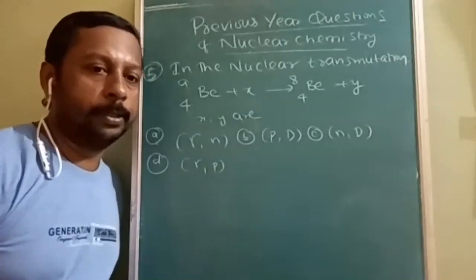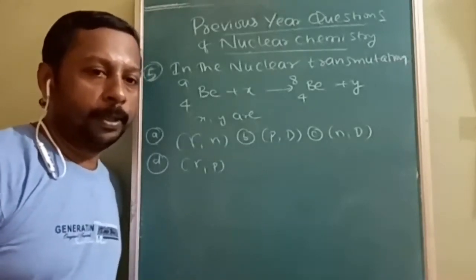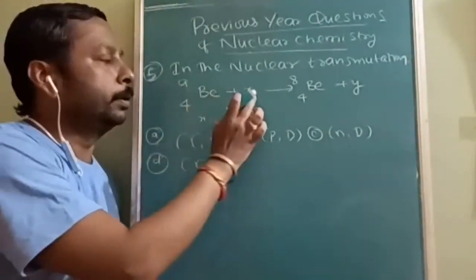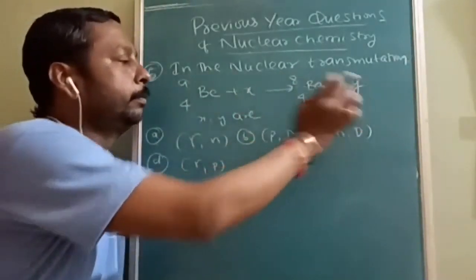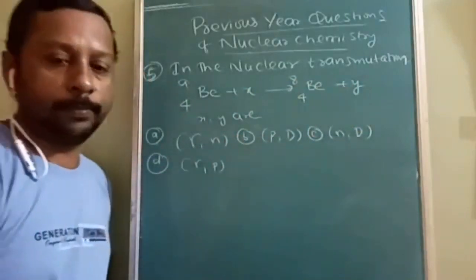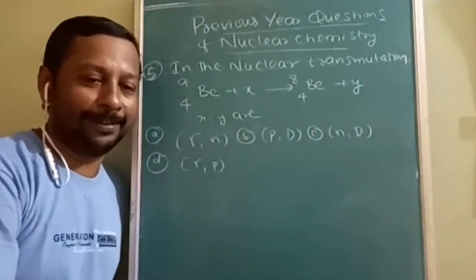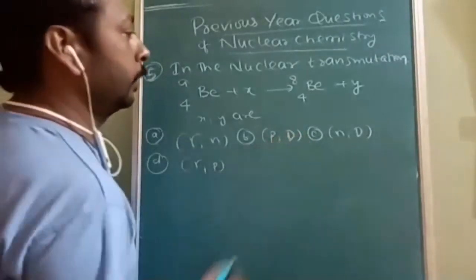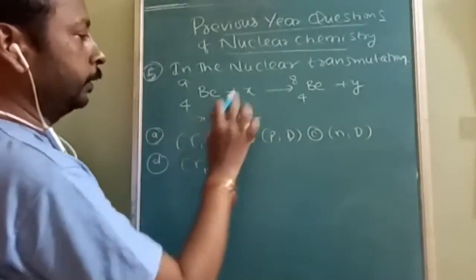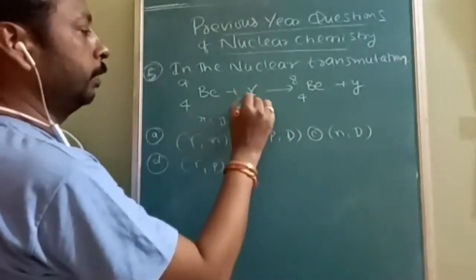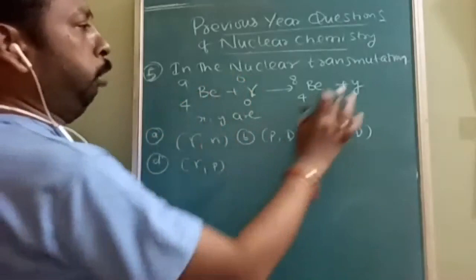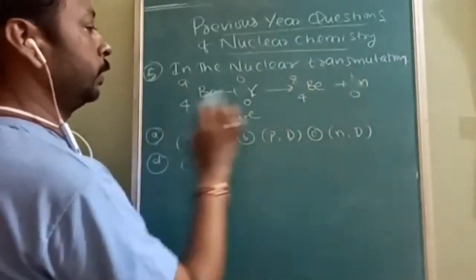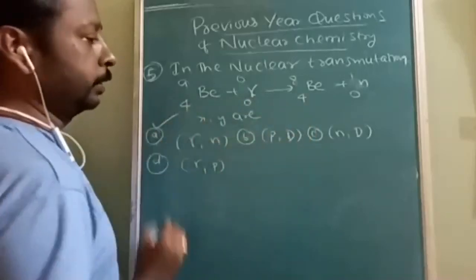Okay, next question: in the nuclear transmutation 4 beryllium 9 (X, 4 beryllium 8) Y, then X and Y are. Very easy question. This is a more-than-one-correct question. So first let us put it here. Gamma will be 0. Neutron: 0 comma n comma 1. 9 plus 0, 8 plus 1. 4 plus 0, 4 plus 0. That means this is correct.